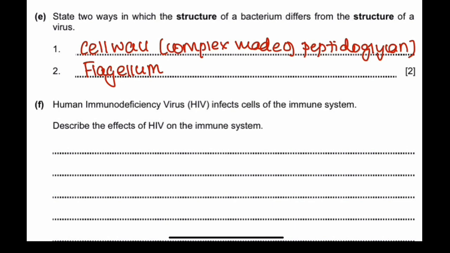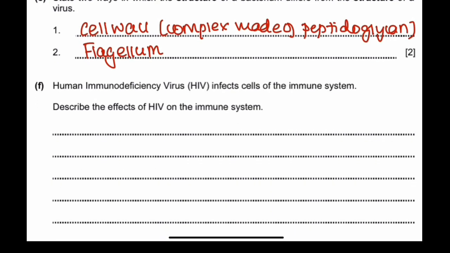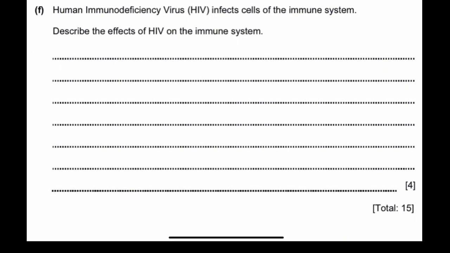Alright, moving to the next question. Human immunodeficiency virus, or HIV, is a sexually transmitted disease. It infects the cells of the immune system. Now describe the effects of HIV on the immune system.